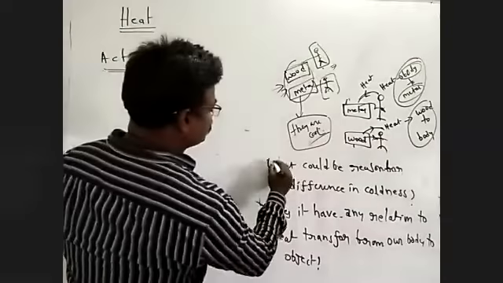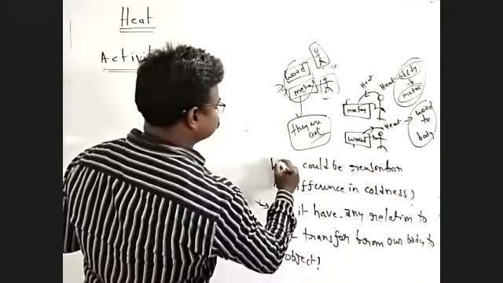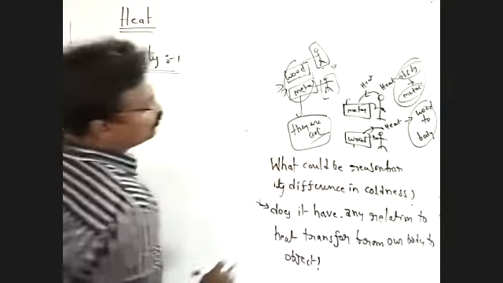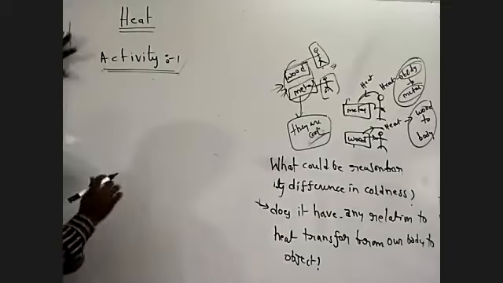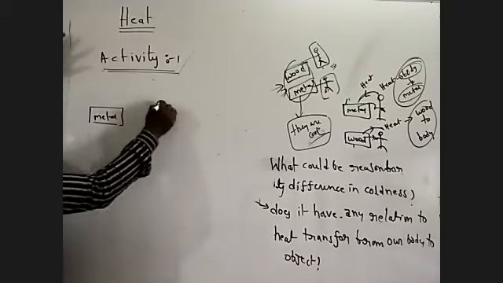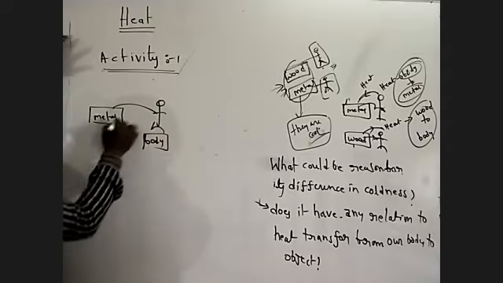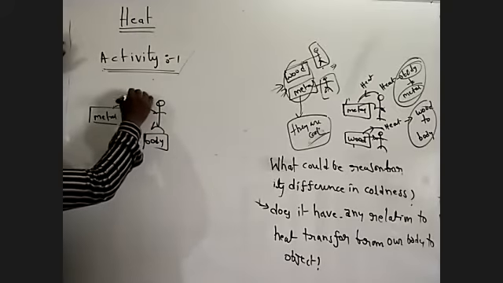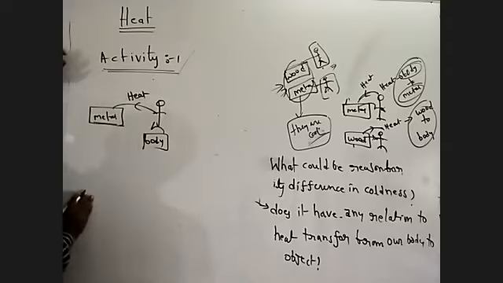So what could be the reason? What could be the reason for the difference in the coolness here? Here this is a metal piece, this is a person, this is a body. Heat transfers from body to metal.